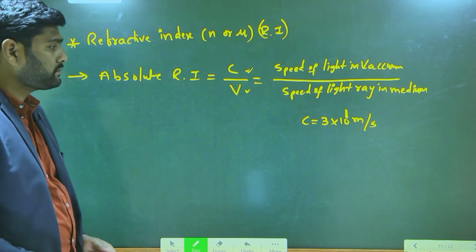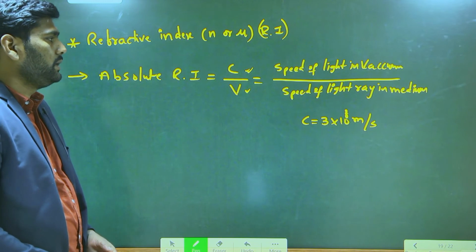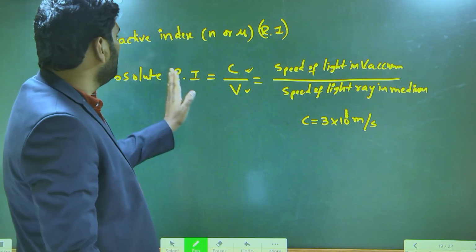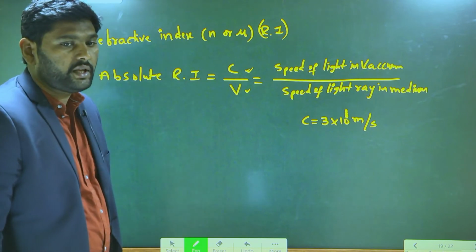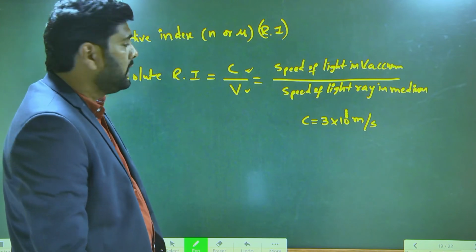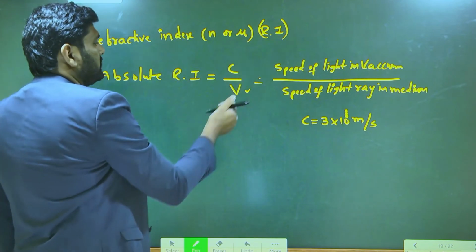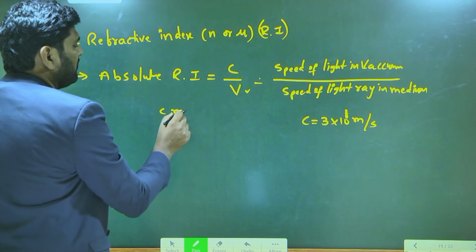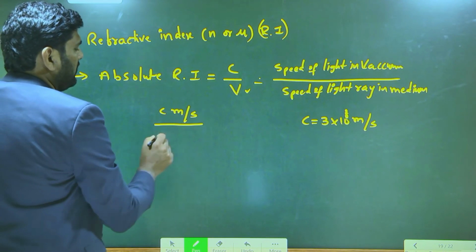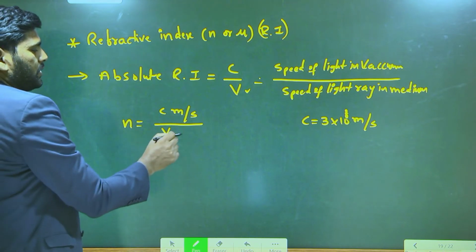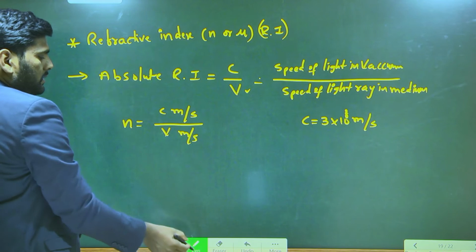This is absolute refractive index. Does absolute refractive index have any units? Look here. This is the speed of light ray in medium, represented in meter per second. The speed of light ray in vacuum is also represented in meter per second.